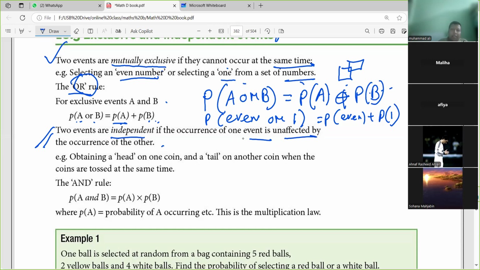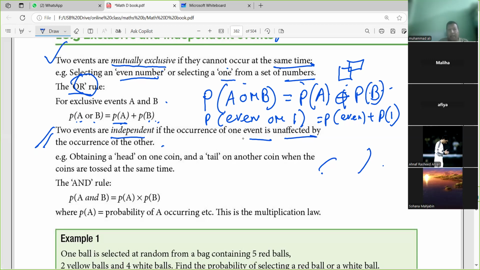Or with a coin, we can get both at the same time, which will not hamper each other. Yes, that one is independent, right? Okay. Like when you are personally doing maths and listening to songs, both are independent because one does not hamper the other. Okay, understand? Is it clear? Yes.